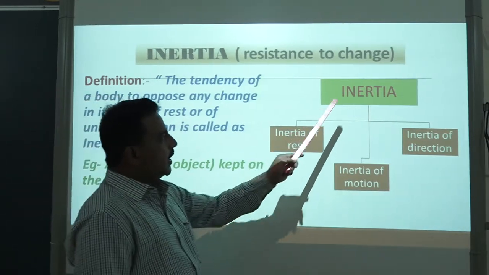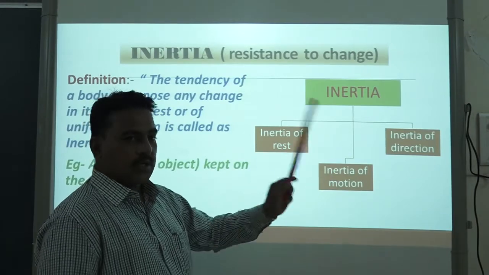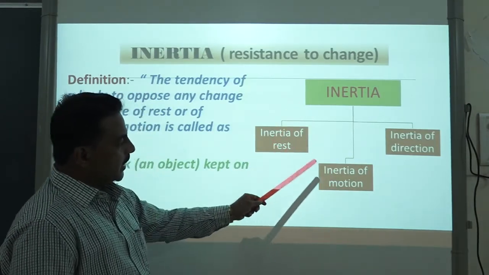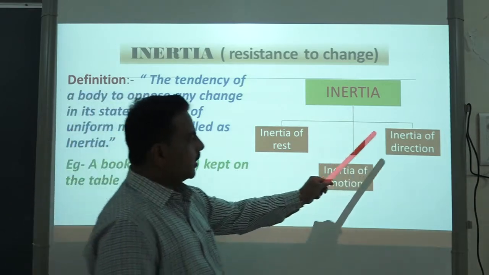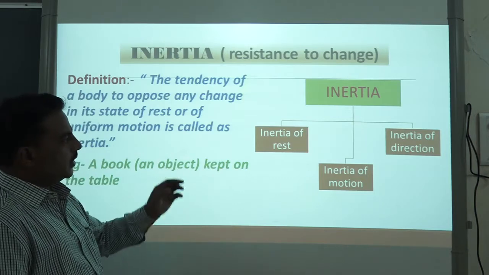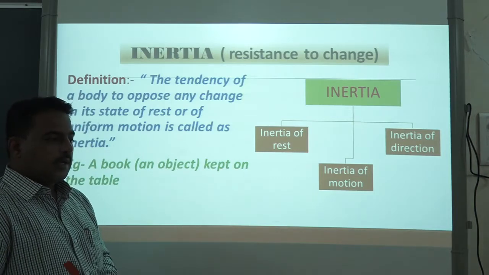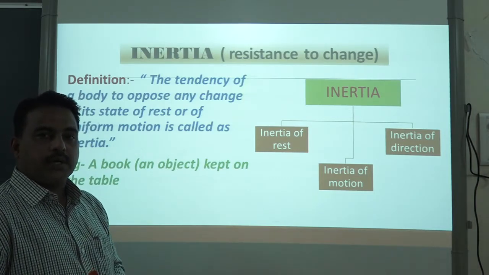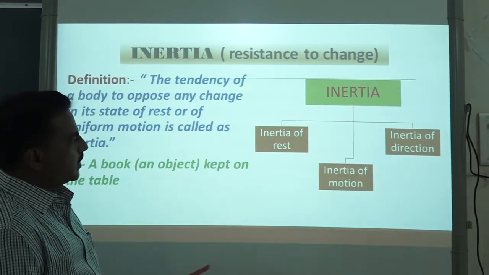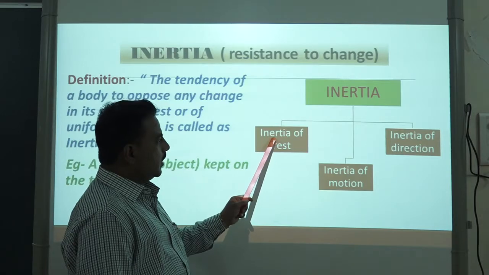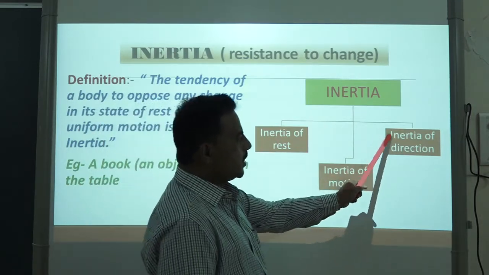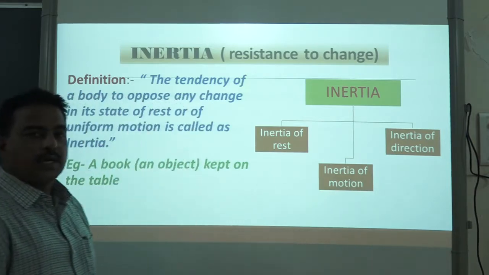Now there are three types of inertia that we are going to study in this chapter. One is inertia of rest, second is inertia of motion, and third is inertia of direction. In all these three types, the body possesses that particular tendency, which is nothing but inertia. Let us move ahead and try to understand what inertia of rest, inertia of motion, and inertia of direction mean, one by one.